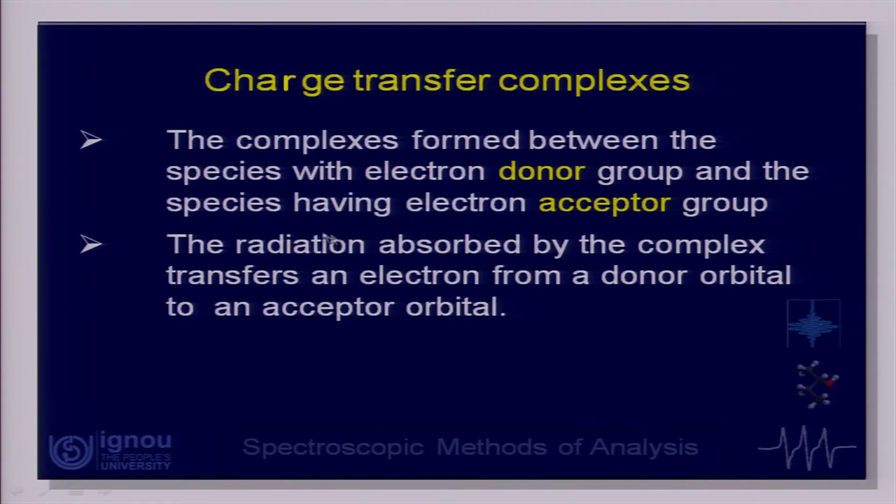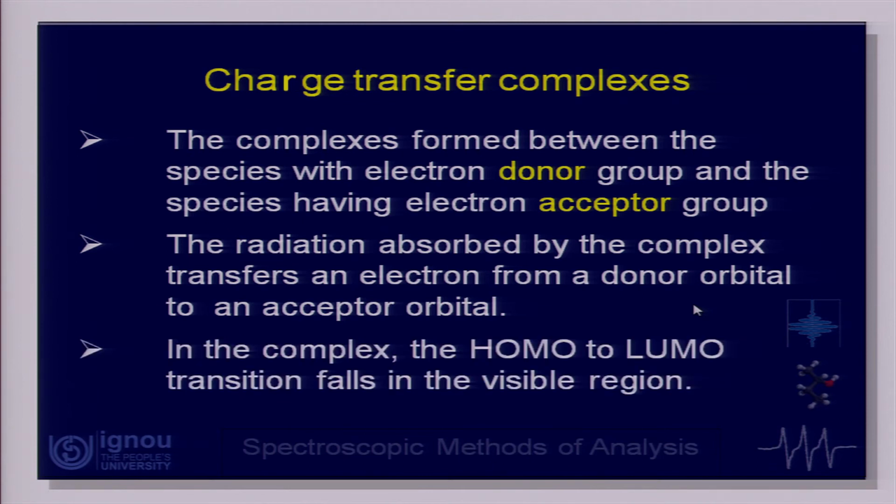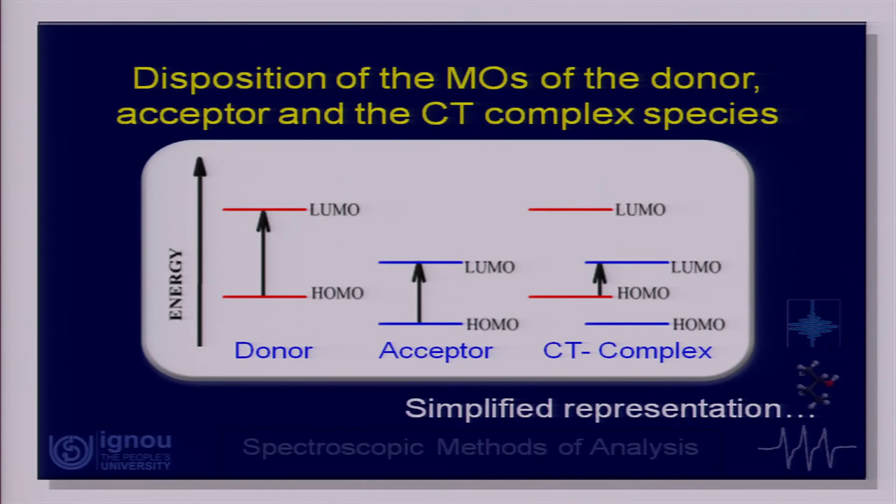Typically, whenever the radiation is absorbed, we find that the complex transfers an electron from a donor orbital to an acceptor orbital, and this is where it falls into the visible range, and what you find is the complex has a distinct color. Let us look at a very simplified version of this whole concept. Let us look at this picture.